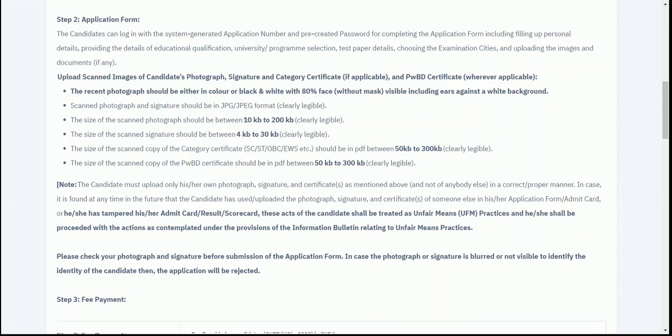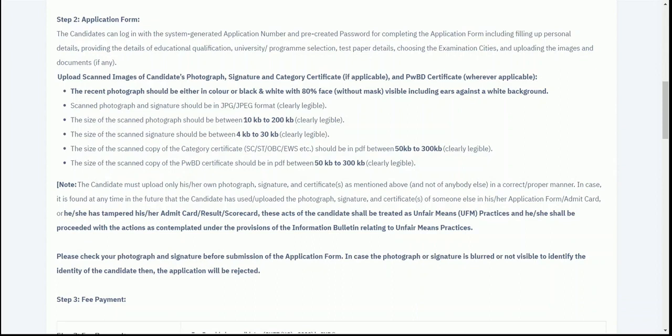Once you have selected your test papers and subjects, you need to select your exam center where you will be giving the CUET examination. You will be selecting the exam center from the drop-downs. Then finally you need to upload your documents in the system, which will include your photo and your signature, which should be in JPEG format, and their size should be 10 KB to 200 KB for the photograph and 4 KB to 30 KB for the signature. And apart from it, if you are uploading any category certificate or the PwBD certificate, that size should be 50 KB to 300 KB and the file format should be PDF.